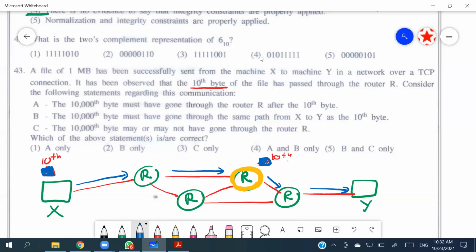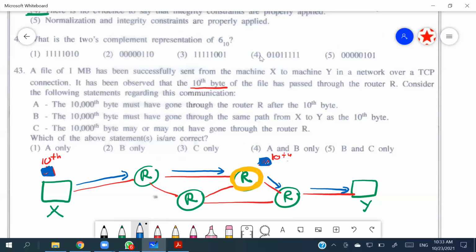The only thing that matters, if it sends 10,000 packets from the sender, all 10,000 packets should be received at the receiver's end. It doesn't matter in which road they travel or which routers they pass. Right?